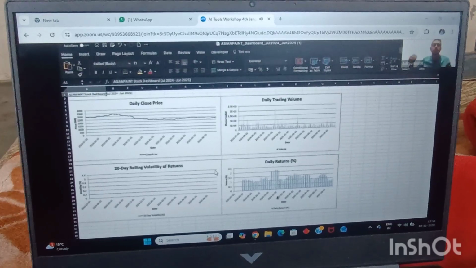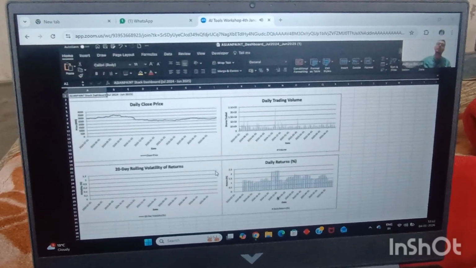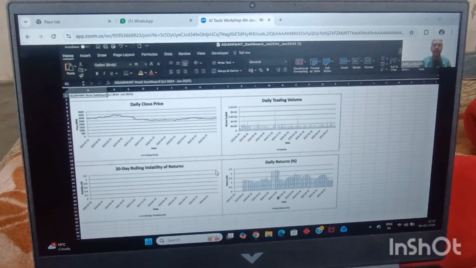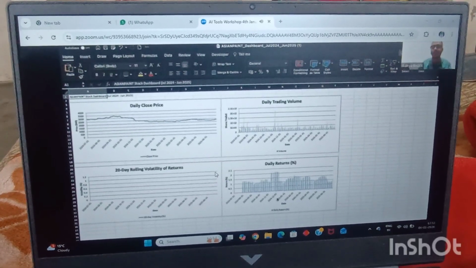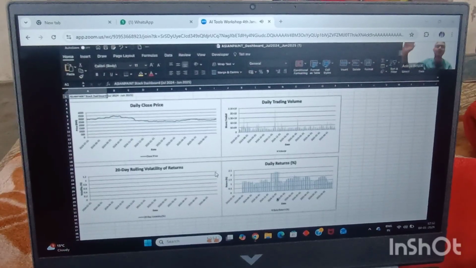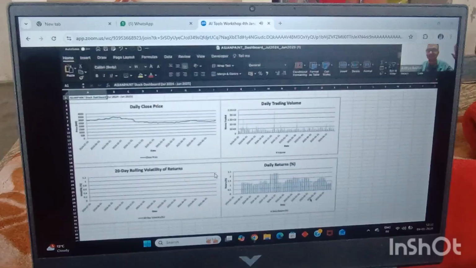But how many of you want to create this absolute wow impression in front of your peers, in front of your seniors, in front of your juniors in your office, and be able to show something which will absolutely make them go bonkers, which will make them go wow? How many of you want to create this sort of an impression in front of everyone in your office? Want to do that? Yes, want to do that.